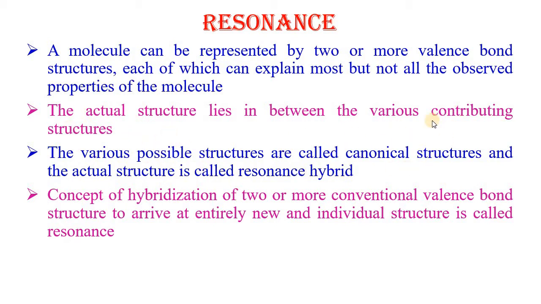The various contributing structures are called canonical structures and the actual structure is called the resonance hybrid. So resonance can be defined as the concept of hybridization of two or more valence bond structures so as to arrive at an entirely new and individual structure which can explain all the observed properties of that molecule.